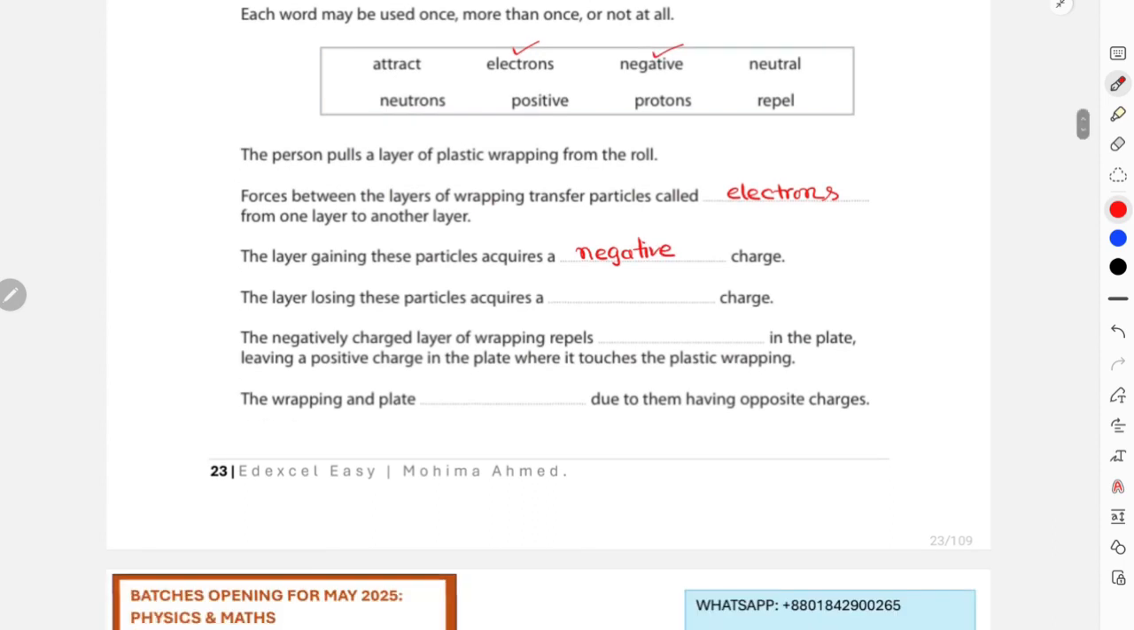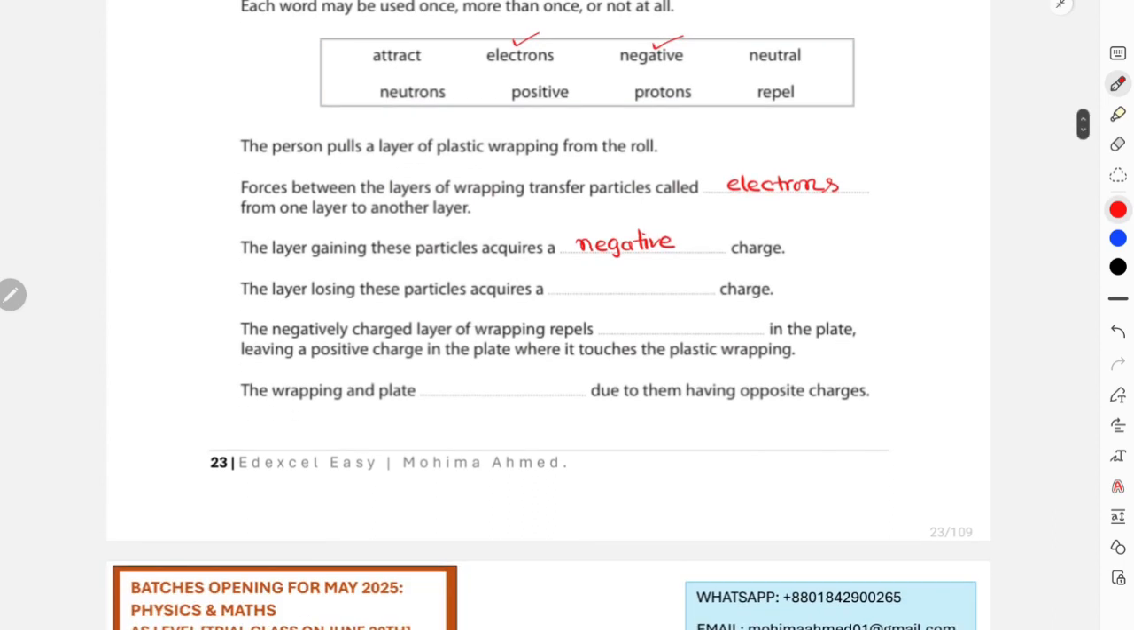So this is again used once, and the layer losing these particles obviously acquires a positive charge. Positive, and this has also been used once. And for the final statement, it says that the negatively charged layers of wrapping repel dash in the electrons. As they're repelling, obviously they're talking about electrons, right? Because negative charges will only repel the negatively charged electrons. So this is again electrons, so we are actually using electrons twice over here.